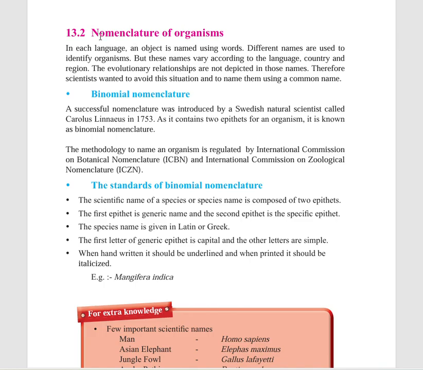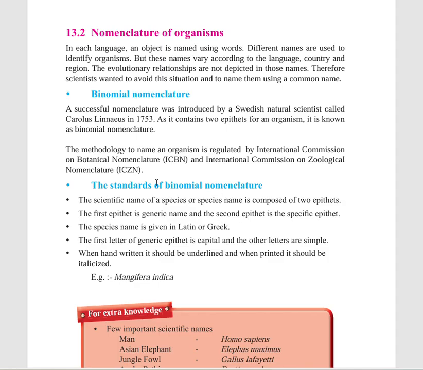Okay. So here, nomenclature. Binomial nomenclature means this is a method that is used by scientists to name different organisms. Okay, so in this binomial nomenclature, mainly there are two names, the generic name and then the species name.